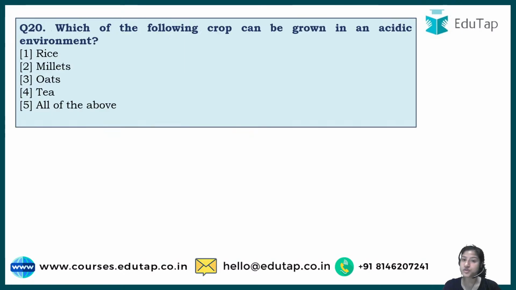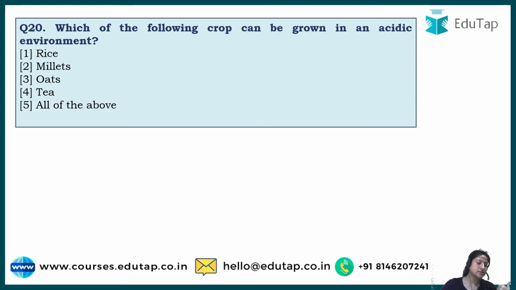We'll come to the last question of our mega revision series of ARD static for NABARD Grade A 2021. It says, which of the following crops can be grown in an acidic environment? So pH, you must have heard, tells you how acidic, basic or neutral a particular soil is in terms of agriculture. 7 is the neutral quantity, meaning the particular soil is neutral in nature. Below 7 is the acidic category, and above 7 is the basic or alkaline category.